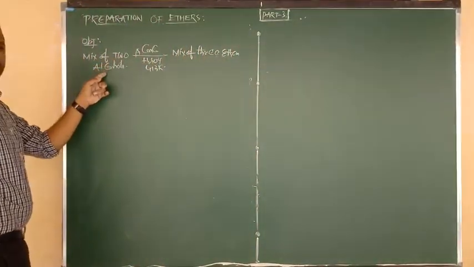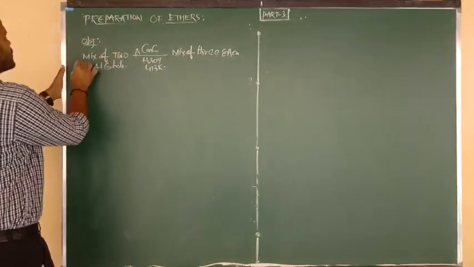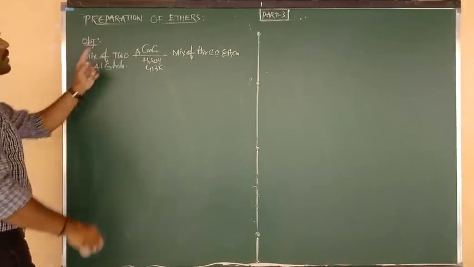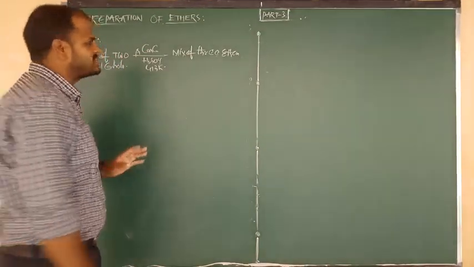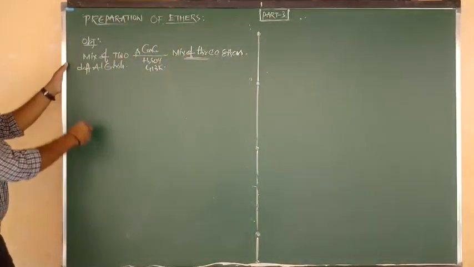Here a mixture of two alcohols means two different alcohols, not the same, have to be considered. So a mixture of two different alcohols upon dehydration with concentrated sulfuric acid forms a mixture of three ethers.